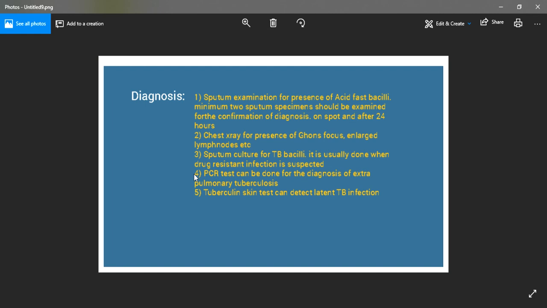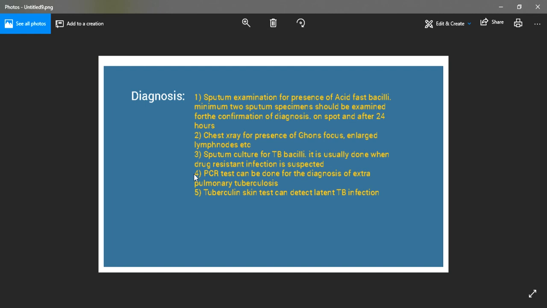The diagnosis of pulmonary tuberculosis can be done by sputum examination. The sputum is collected and it is stained for the presence of acid fast bacillus. The stain which is used is Ziehl-Neelsen stain. It is advised that at least 2 sputum samples should be tested before we confirm the diagnosis.